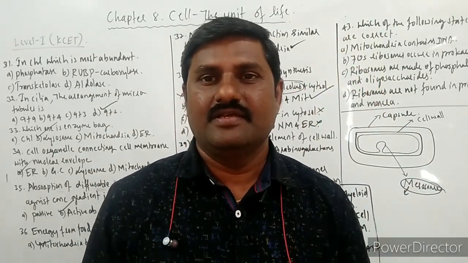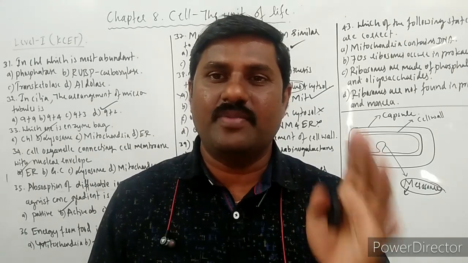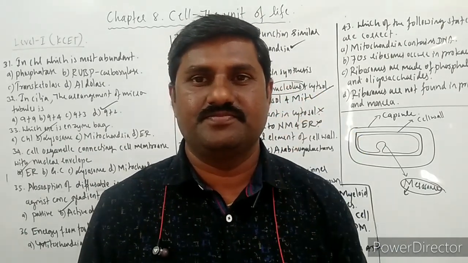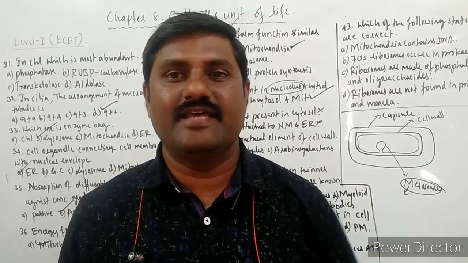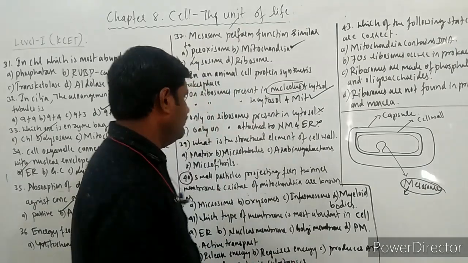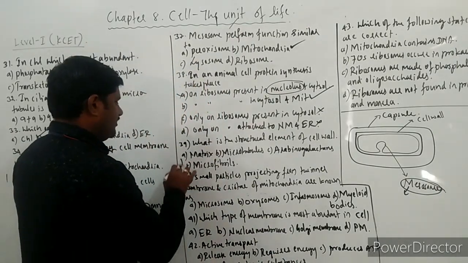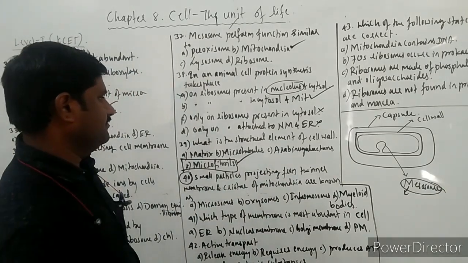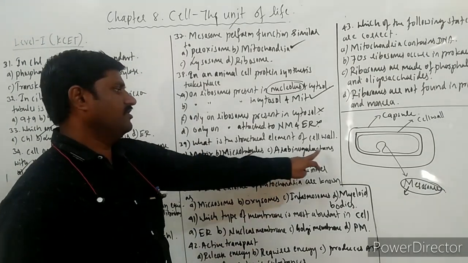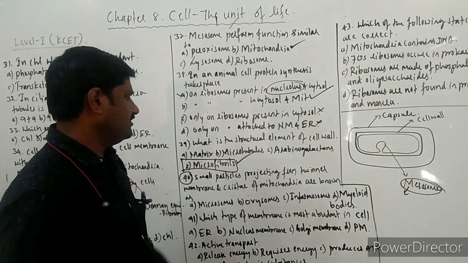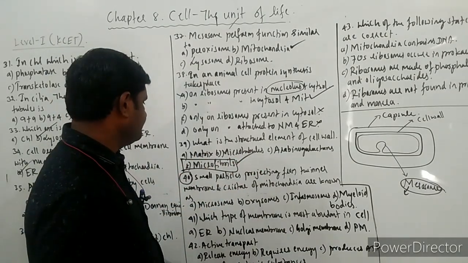So accretion as well as intussusception, if these two words are very clear to you, then you will understand it very easily. See here, the structural parts of the cell wall are microfibrils, they are called. So that's why the answer for this question is microfibrils. See here, option D is the correct answer for this question. So arabinogalactans, microtubules as well as matrix are not.